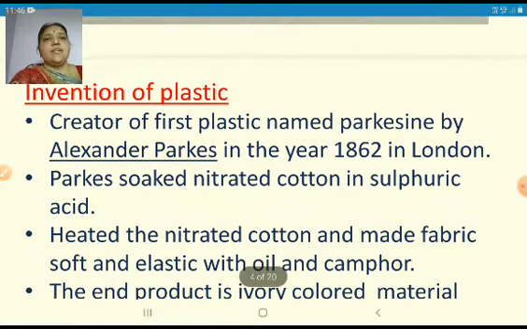Now in this slide we'll see who is the creator of plastic. The first plastic, which was named Parkesine, was made by Alexander Parkes in the year 1862 in London. In the name of Alexander Parkes, the first plastic was named Parkesine. What did he do? He soaked nitrated cotton